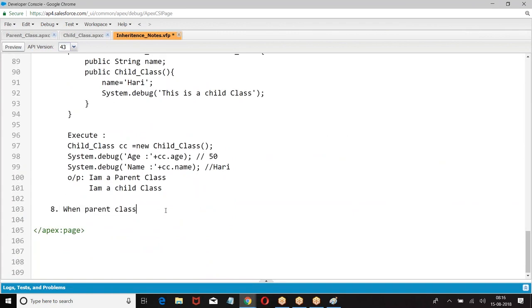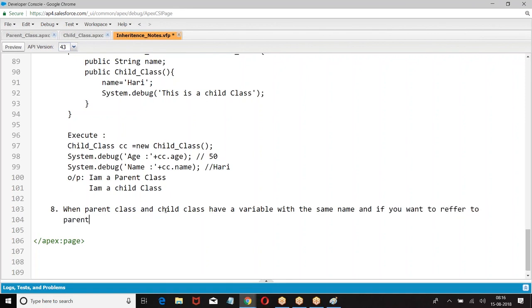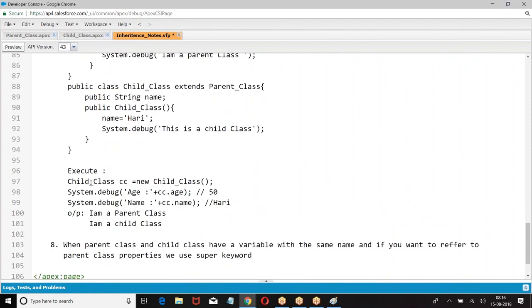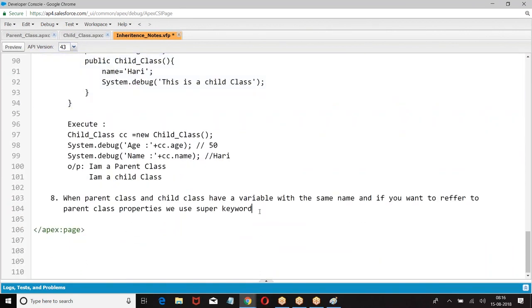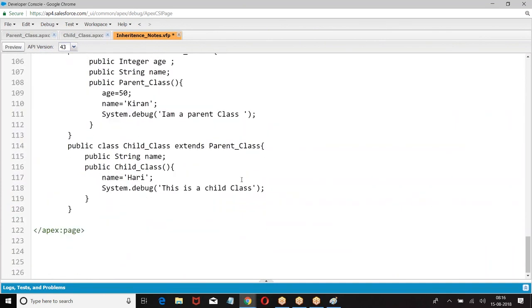when the parent class and child class have a variable with the same name, and if you want to refer to the parent class property, use the super keyword. We use the super keyword.